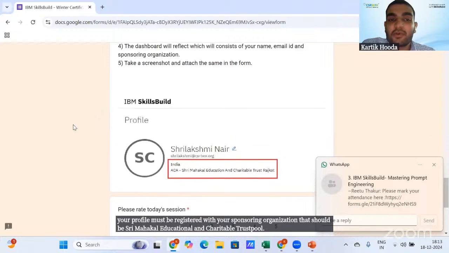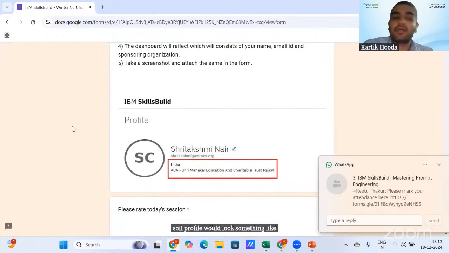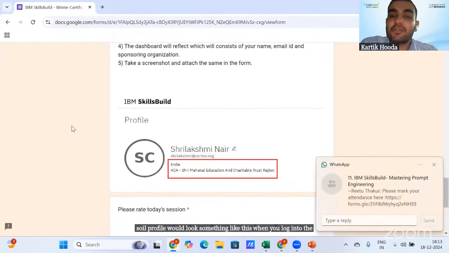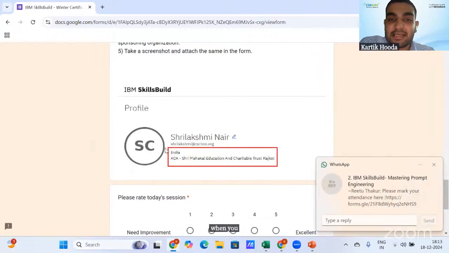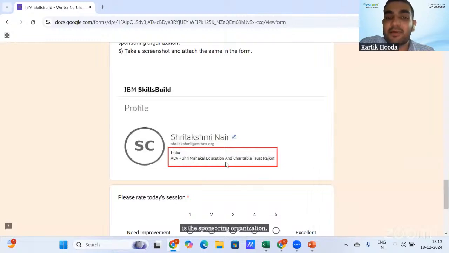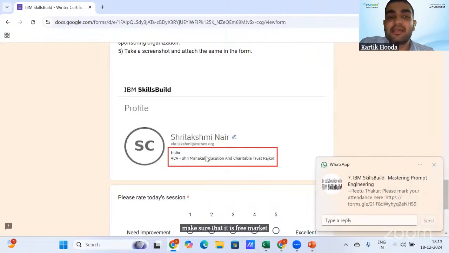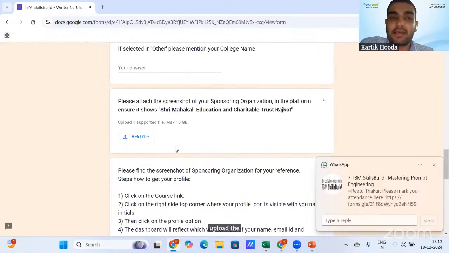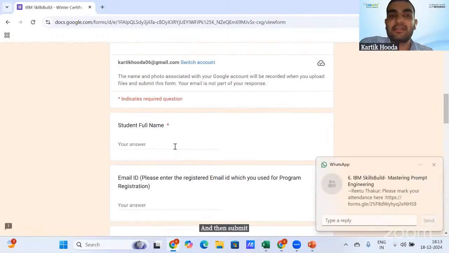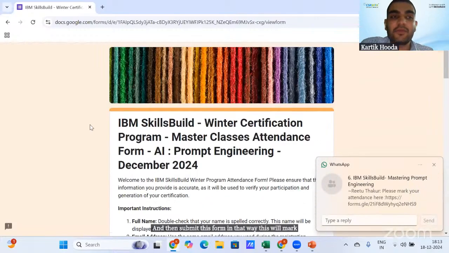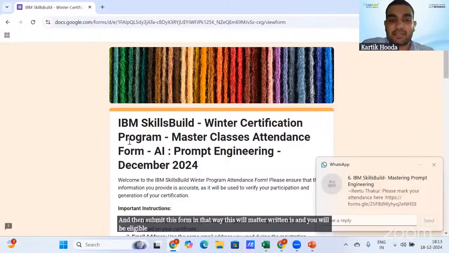So your profile would look something like this when you log into the IBM Skillsbuild platform. On the top right, you will have the option to access your profile. When you open your profile, as you can see here, the box in red is the sponsoring organization. Make sure that it is Sri Mahakal Education and Charitable Trust. If it is so, take a screenshot, upload the screenshot here, and then submit this form. In that way, this will mark your attendance and you will be eligible for the certification.